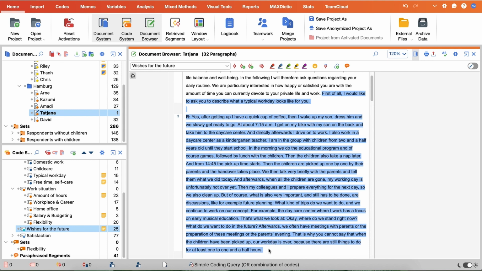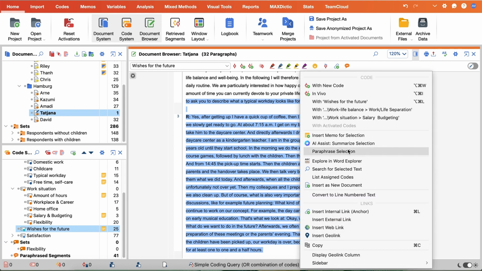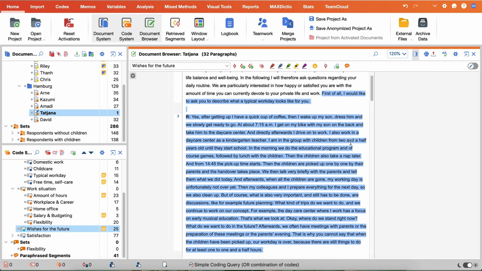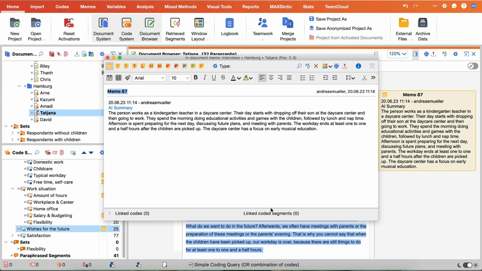Finally, MAXQDA now allows you to summarize any segment of text. For this, you can just select a segment in your text and then hit right-click, Summarize, and it will create an in-document memo with a concise summary of exactly the text you selected.